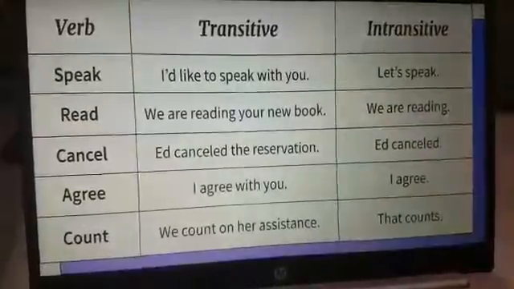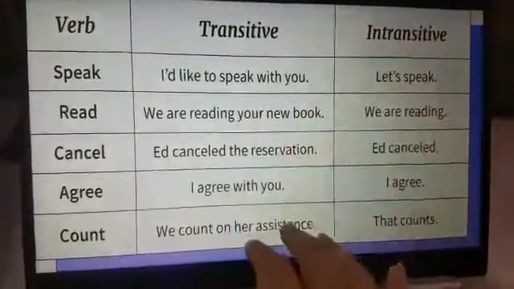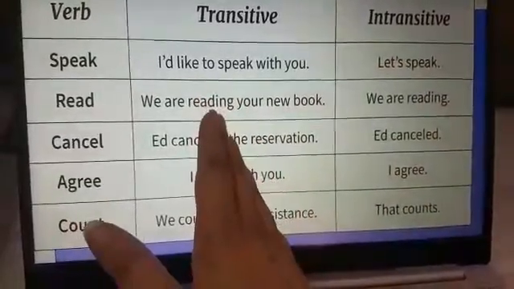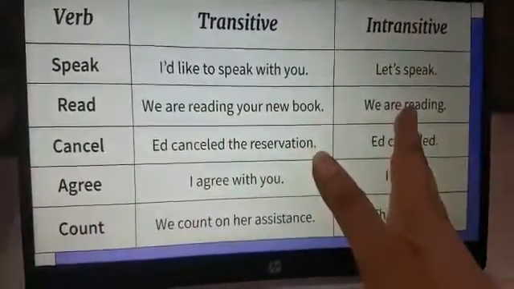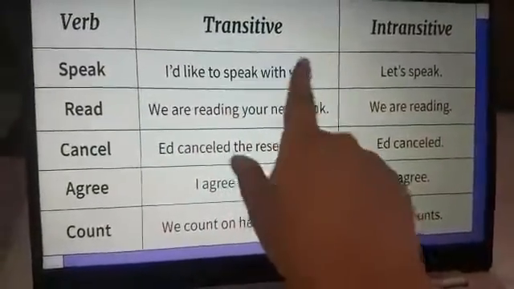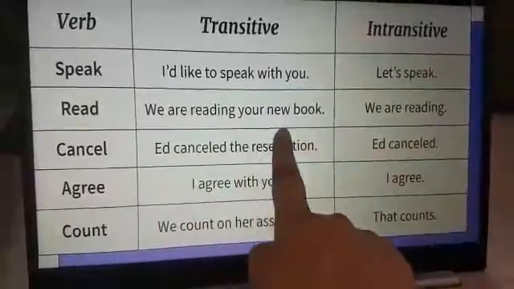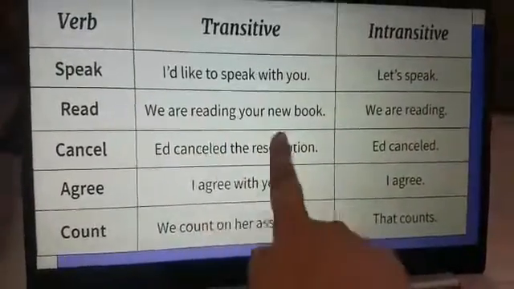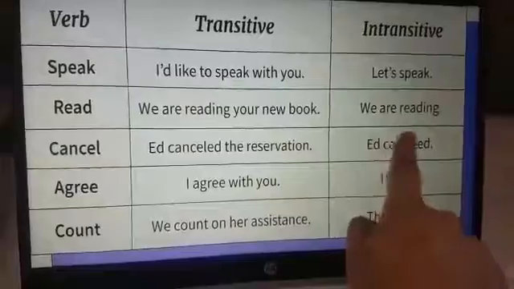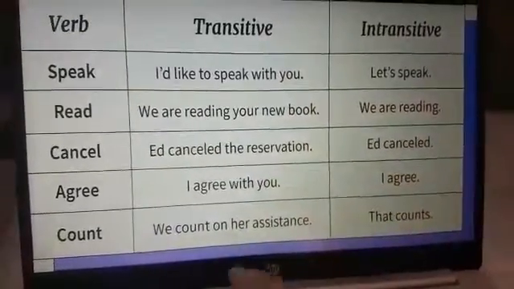Now again, coming to the next slide, I had put some of these examples for you to get clear about the difference between transitive as well as intransitive verb. Let's take one or two. I'd like to speak with you. Object. Let's speak. No object. We are reading your new book. Transitive verb. New book is the object. We are reading. Intransitive verb. No object. Same goes with the other sentences.